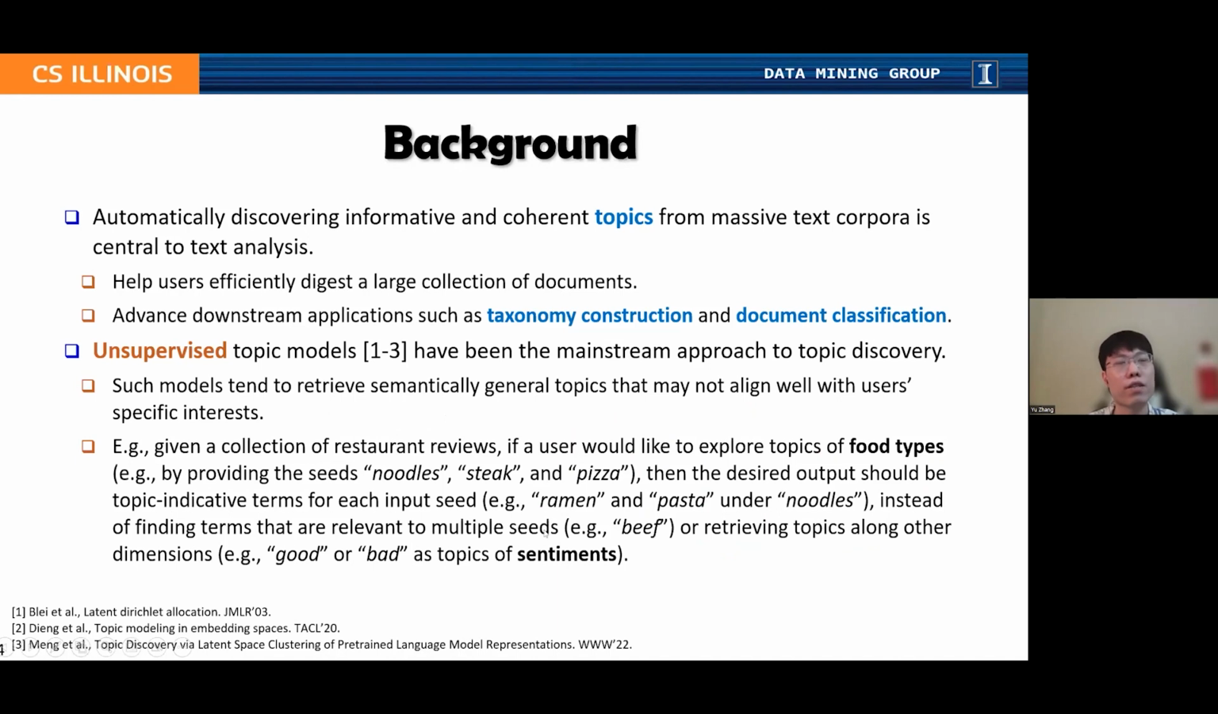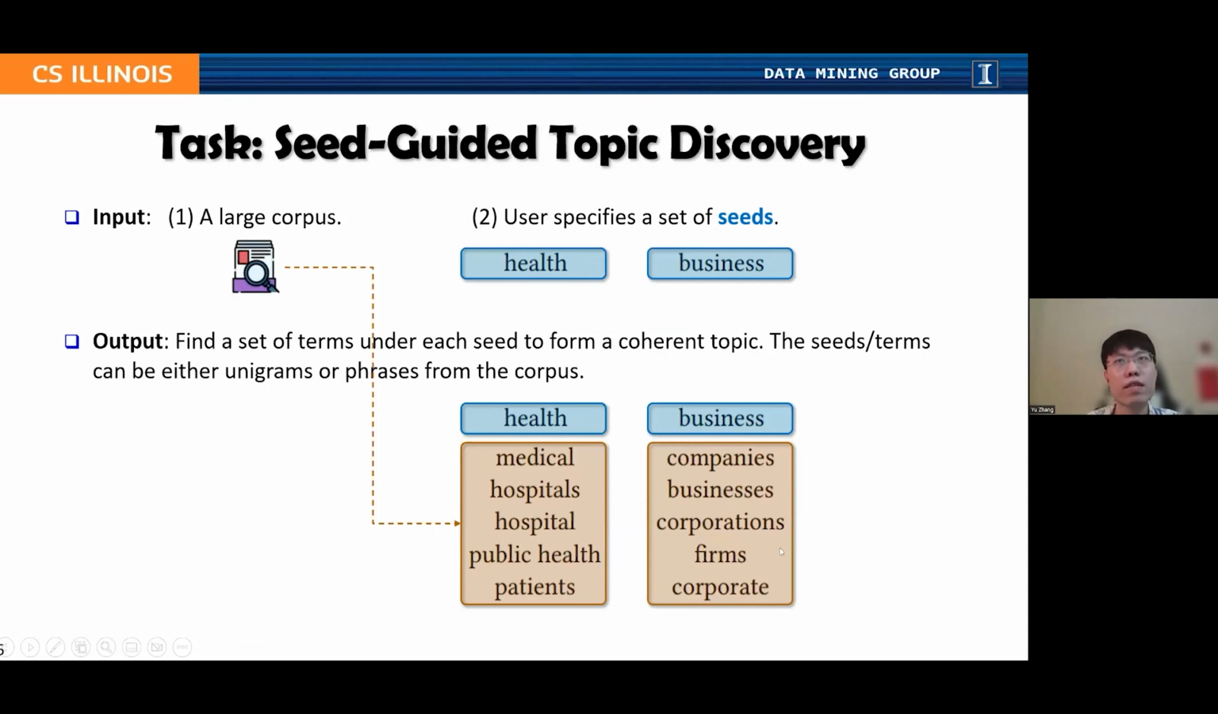For example, given a collection of reviews, if a user would like to explore topics of food types, by providing the seeds noodles, steak, and pizza, then the expected output should be topic indicative terms for each input seed. For example, we need to retrieve ramen and pasta on the noodles, and maybe some other distinctive terms on the steak, and so on. Instead of finding general terms that are relevant to multiple seeds, such as beef, or retrieving topics along other dimensions like good and bad as topics of sentiments. So in this case, the output should really adapt to user-provided seeds.